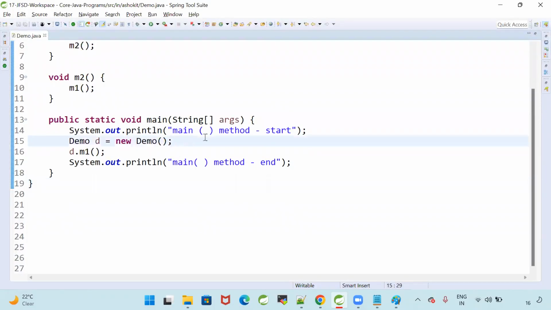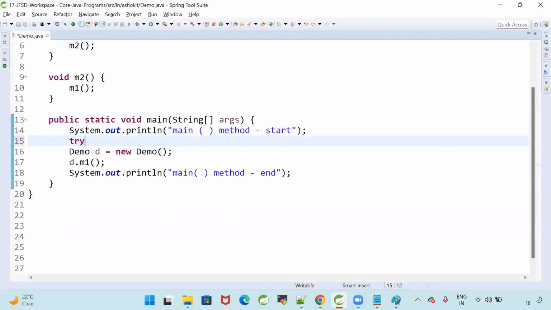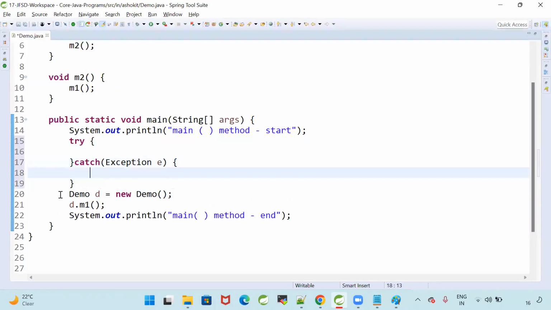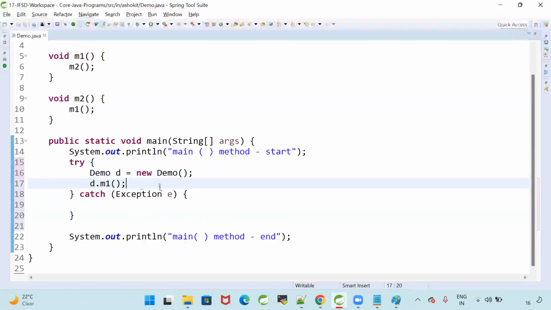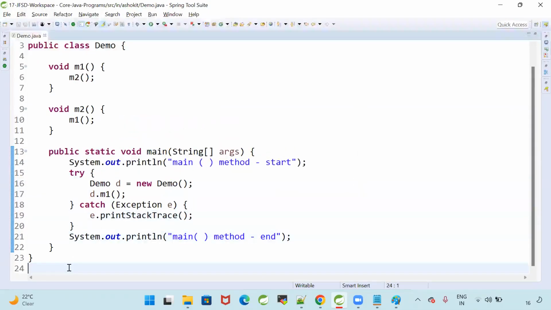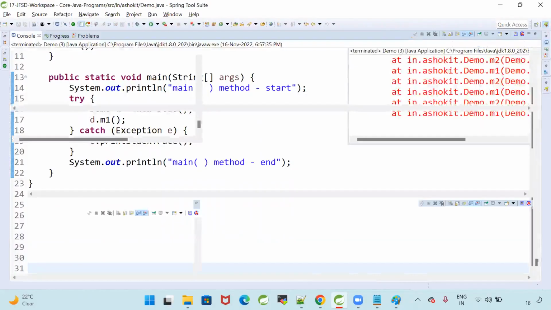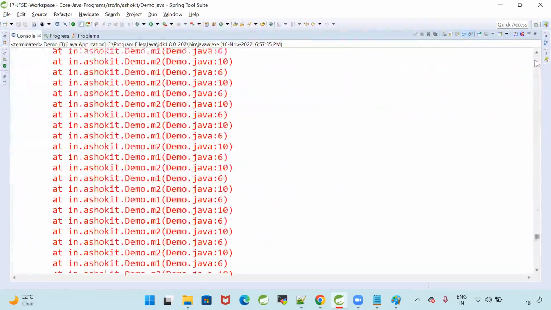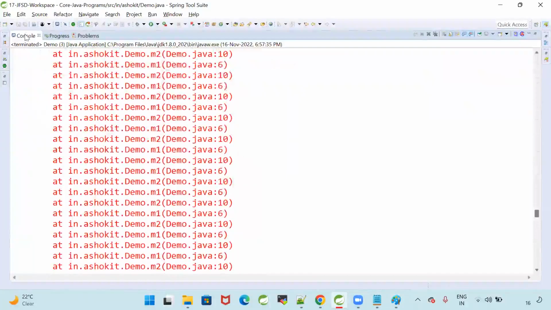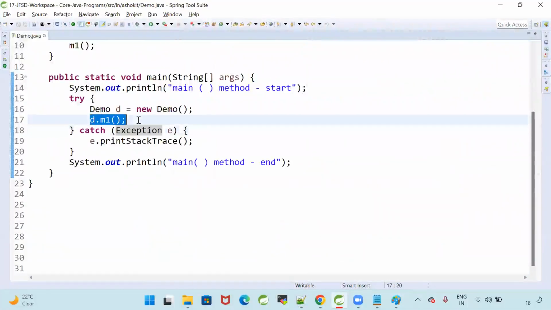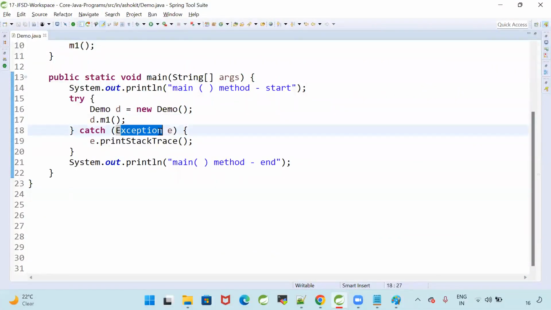Now let's try. I'm going to keep a try block and a catch block. Inside this I'm keeping Demo d is equal to new Demo, and e.printStackTrace. When I write that in the try block and execute this, is it terminating gracefully or terminating abnormally? Abnormally. You may think that your catch block is trying to catch the exception, but we are getting the error. Can we catch that error?